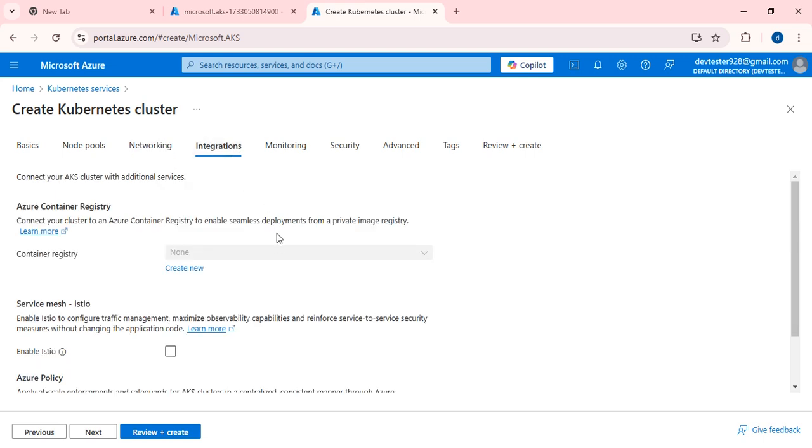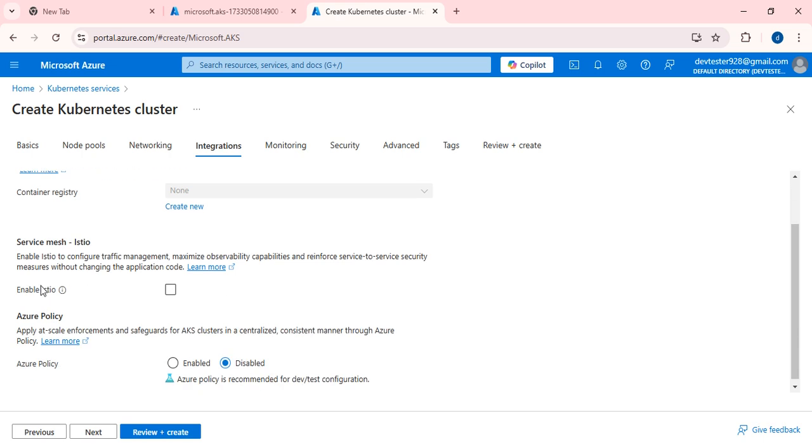Okay, integrations. If I want to integrate this Kubernetes cluster with the Azure Container Registry, what is the purpose of using Azure Container Registry? In order to store images. If I integrate this, then automatically if I push any image into this Azure Container Registry, the same will be deployed over the Azure Kubernetes cluster as well.